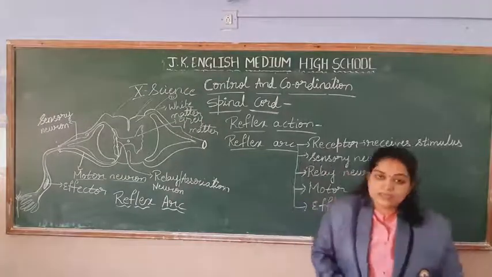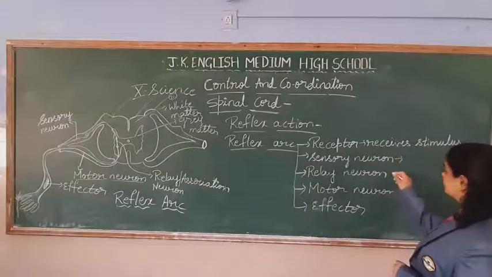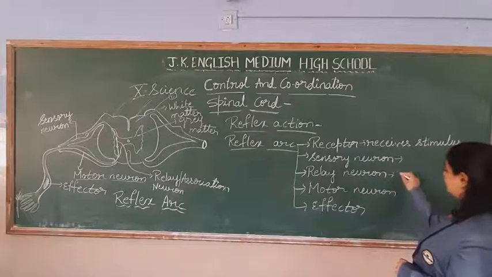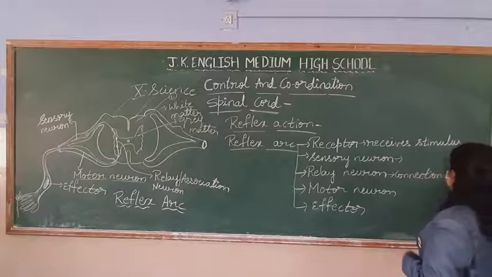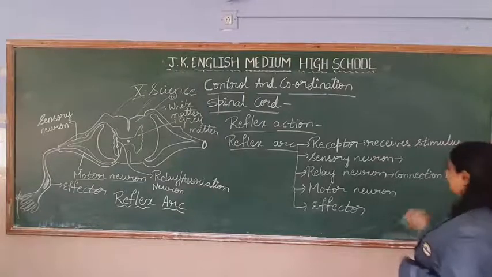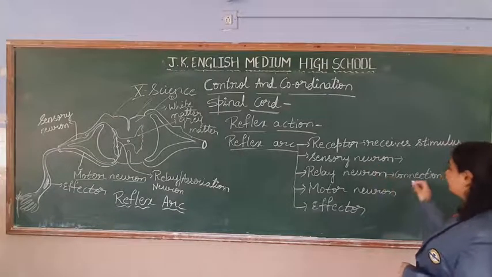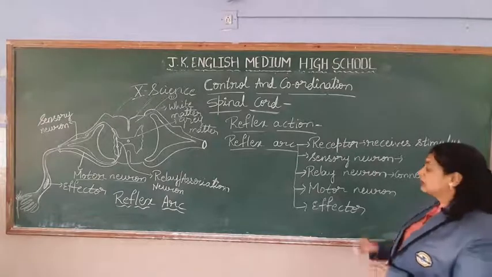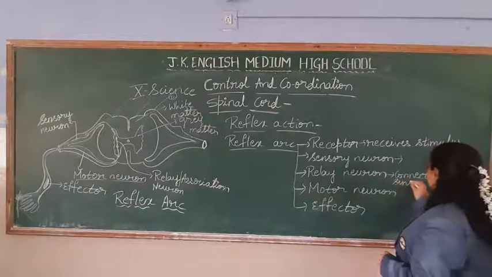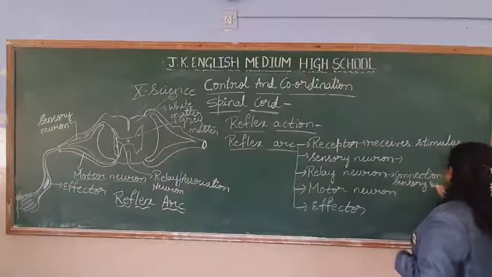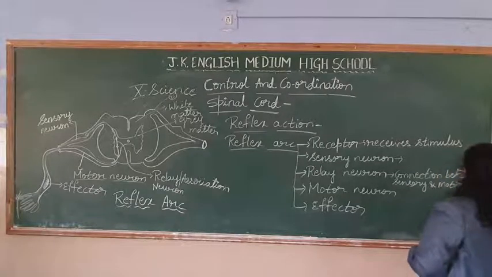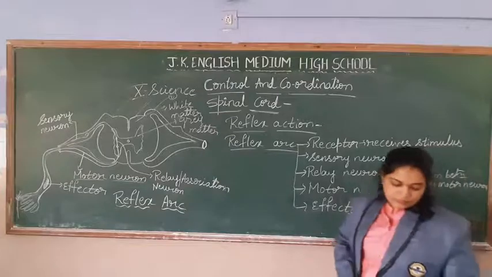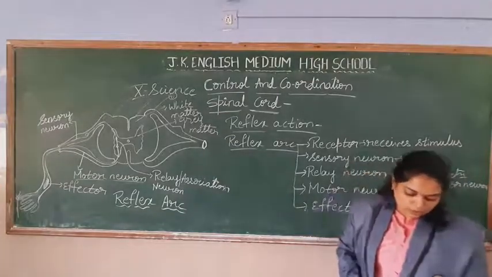Next one, association neuron or relay neuron. Connection between sensory and the motor neuron. What do you mean by motor neuron?